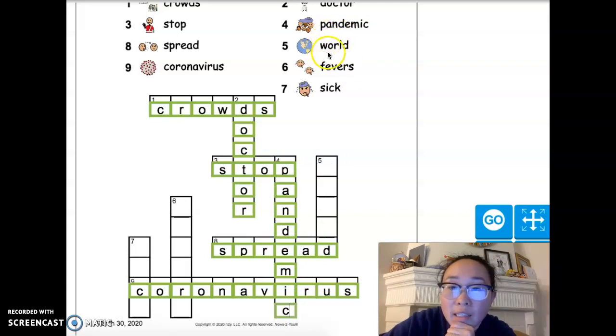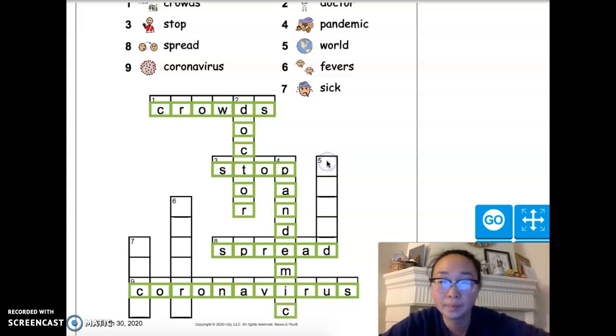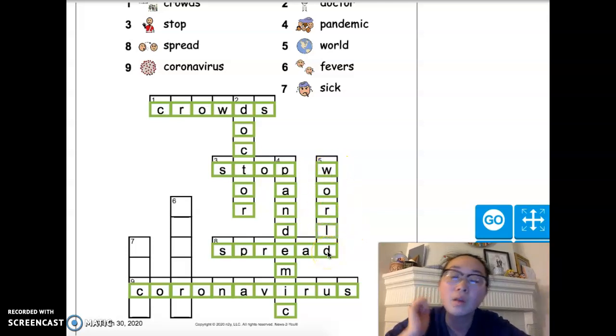Our next word is world. So as I've said, the coronavirus is happening all over the world, which makes it a pandemic. So world is number 5. We're going to put it here. This is where we all live, in the world. It's also one of our vocabulary words because it's pertaining to everything that is on Earth. And we live on Earth. W, O, R, L, D, world.